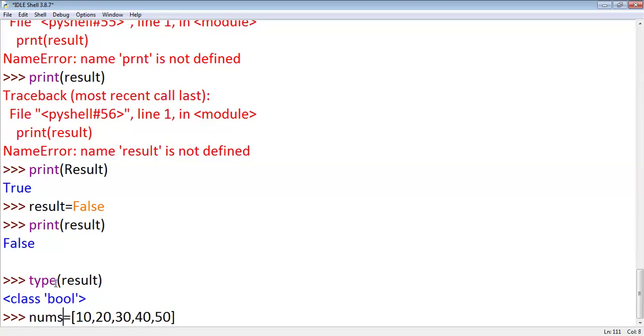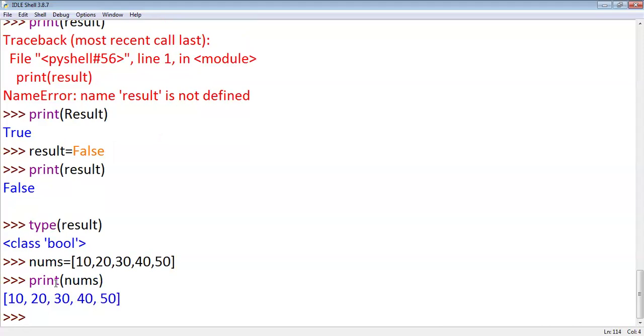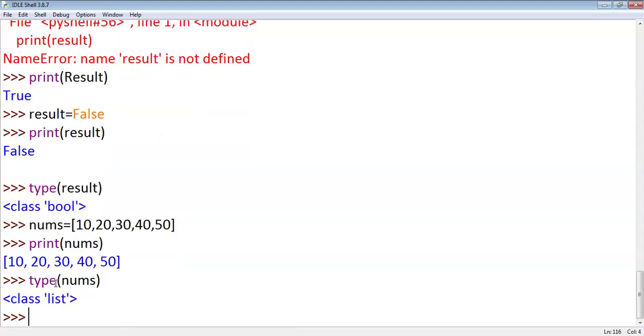I want to store 5 integers. I'm calling it nums. How many values are there? 5 values are there. What are the 5 values? 10, 20, 30, 40, and 50. And if you observe, these elements are separated by comma and enclosed within square brackets, right? When you define like this, Python automatically will treat it as list. Okay, if you want to know the data type of nums, type of nums, you'll get list.